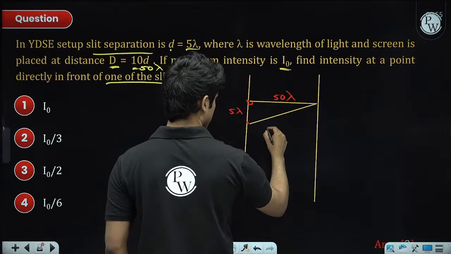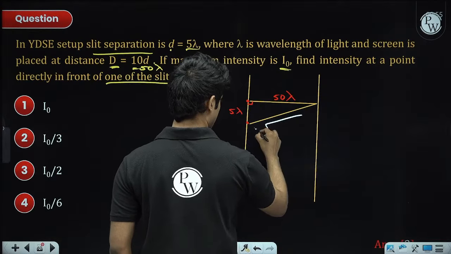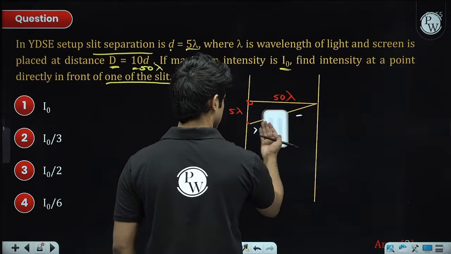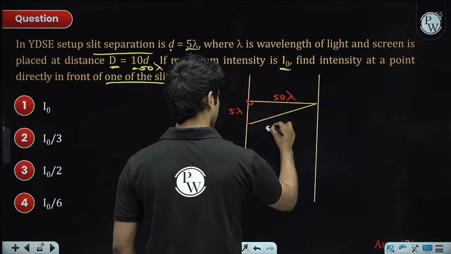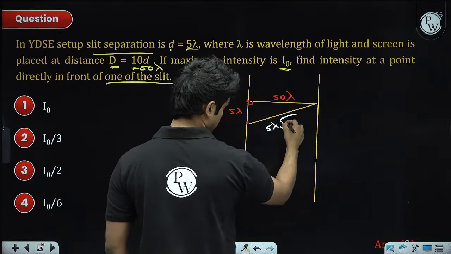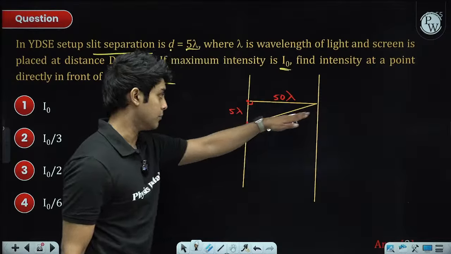So this will be the square root of, we can take 5 lambda outside, square root of 100 plus 1, so 101. This will be the hypotenuse.